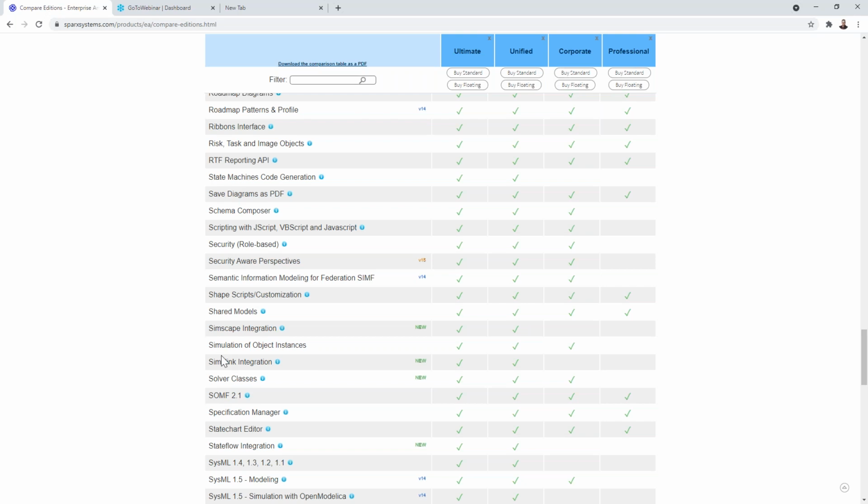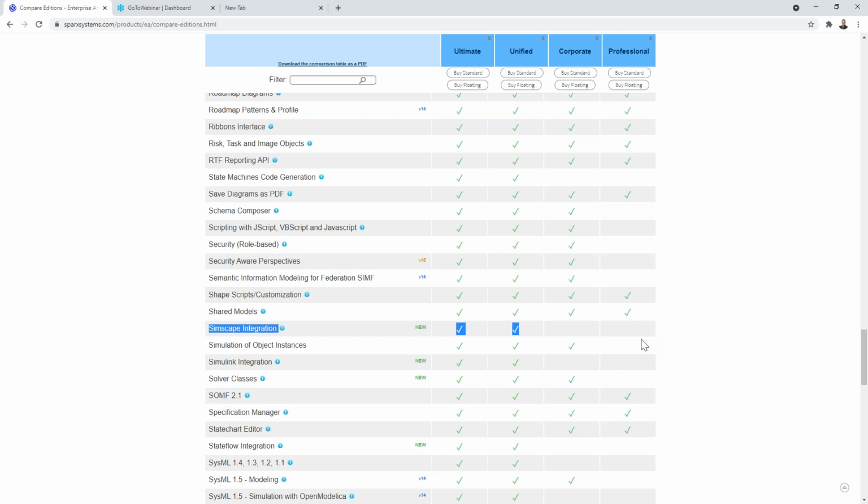And you can see here you've got Simulink integration, and Simscape integration is in the Ultimate Edition and the Unified Edition. So, if you get the Unified Edition, you should be well covered. And of course, you need valid Simscape and Simulink licenses as well. Absolutely, and I think that's an important point to note.